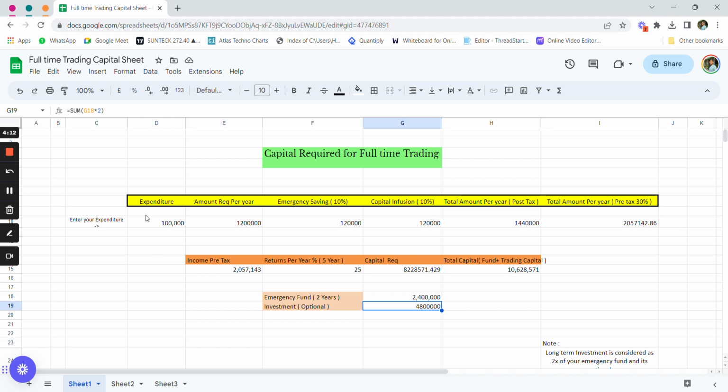Right now, let us change the expenditure and the returns per annum so as to understand how it affects our total capital required.